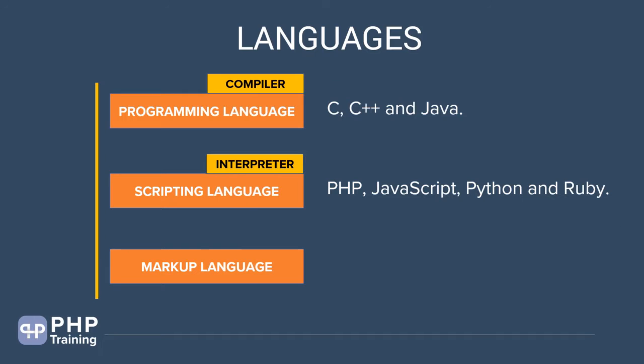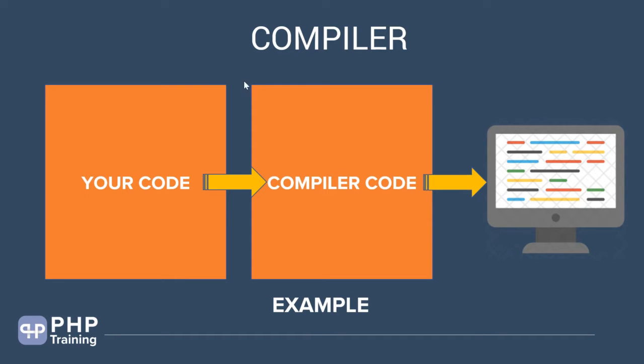Let's understand this. Well, in compiler based languages, you write your code, then you compile your code. And once you compile the code, you get another machine level code, which you then execute. Okay. So there are two parts that you have to do. Whenever you write code, you have to compile it and you have to run the compiled code. That's the case with programming languages like C, C++, and Java, where you write the code, but you cannot execute that code. You have to compile it first. Then once you compile, you get something called machine level code, and then you execute that machine level code.